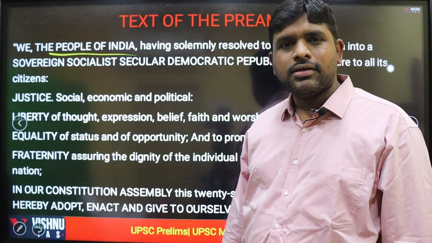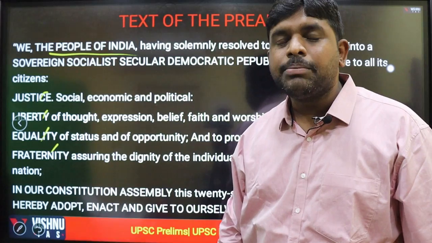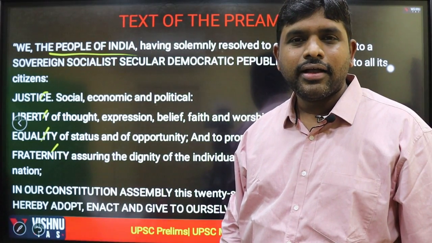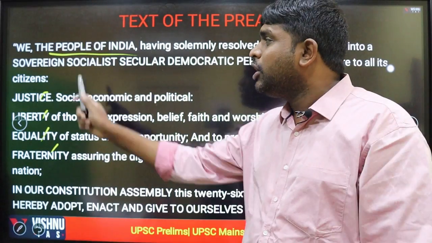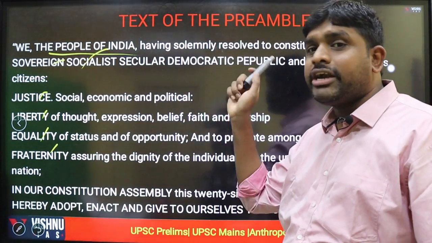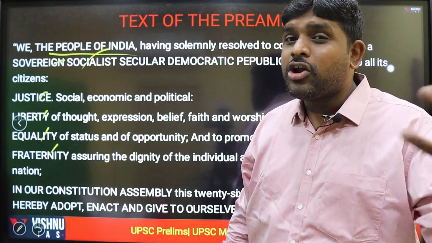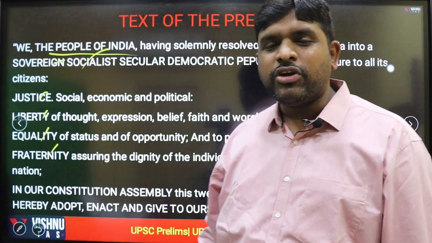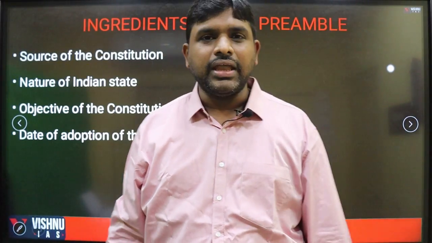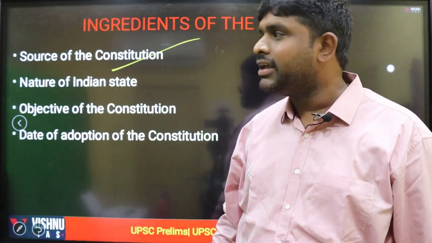And what are the objectives? To promote justice, liberty, equality, fraternity among the people of India. And what we embedded in the Constitution: we embedded sovereign, socialist, secular, democratic and republic. And we adopted on 26th November 1949 and it came into force on 26th January 1950. So, the source of the Constitution, I told you, is the people of India.